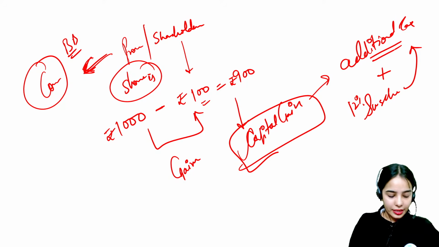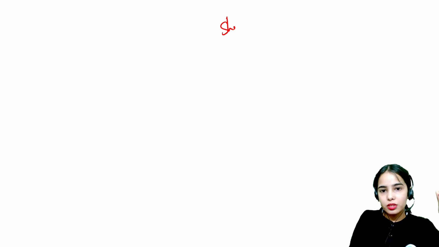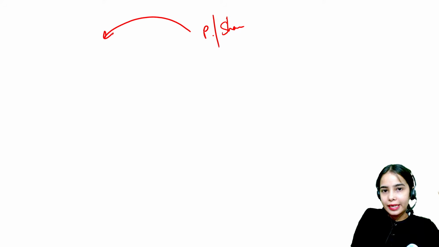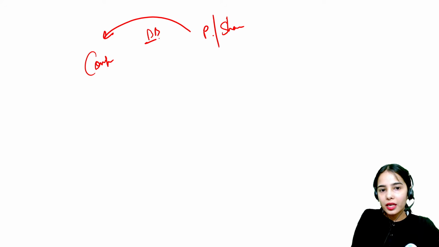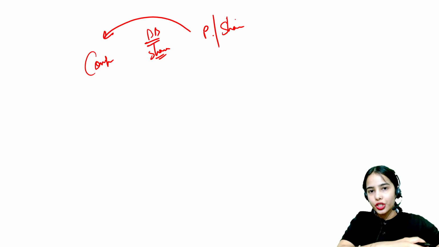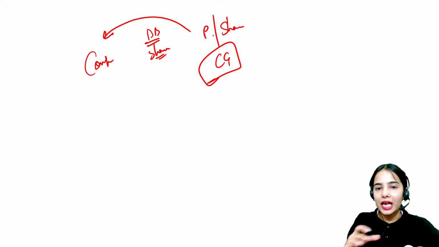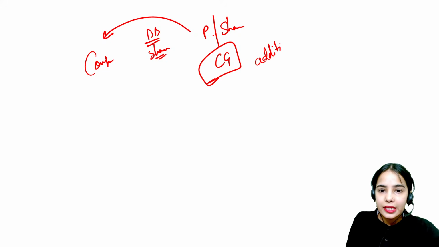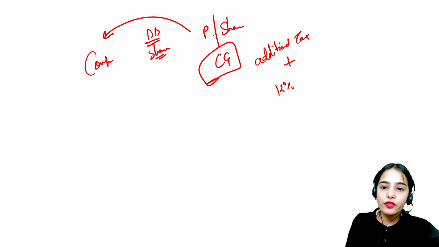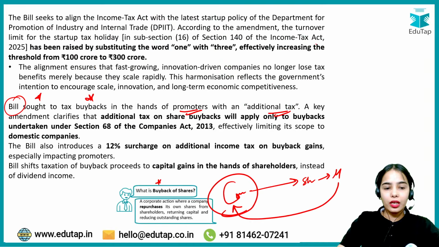So that means the shareholders or the promoters that are selling the shares back to the company, when the company is doing the buyback of the shares, whatever capital gain they are making, on that they have to pay the additional tax, and on the additional tax they also have to give a 12% surcharge. That is the idea, okay? So this is the idea.